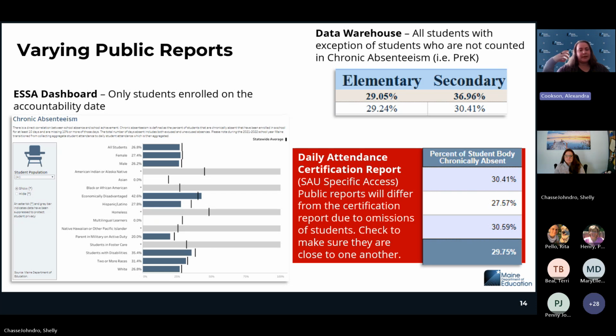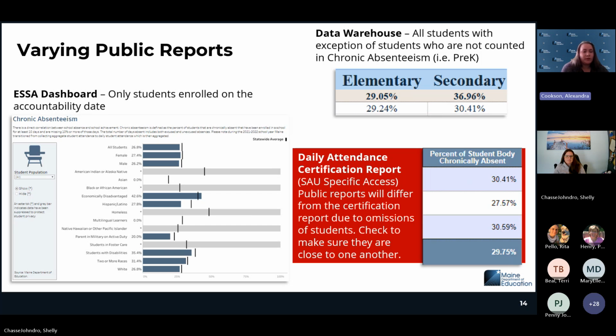This is what the superintendent is going to certify. So this number right here is what would be certified. That is going to directly translate to what is reported on the data warehouse, with a few exceptions of any students who are exempt from the collection. You'll notice that in the ESSA dashboard, it looks very different.